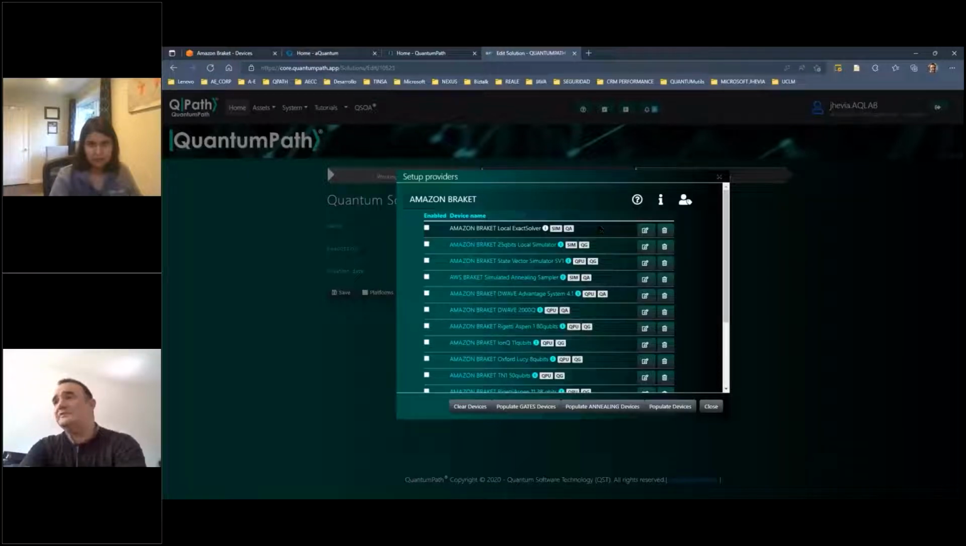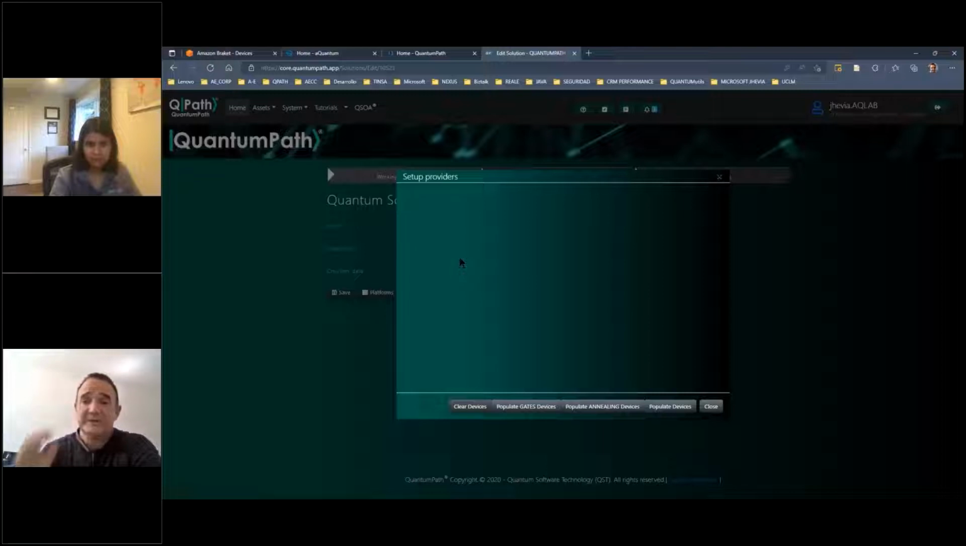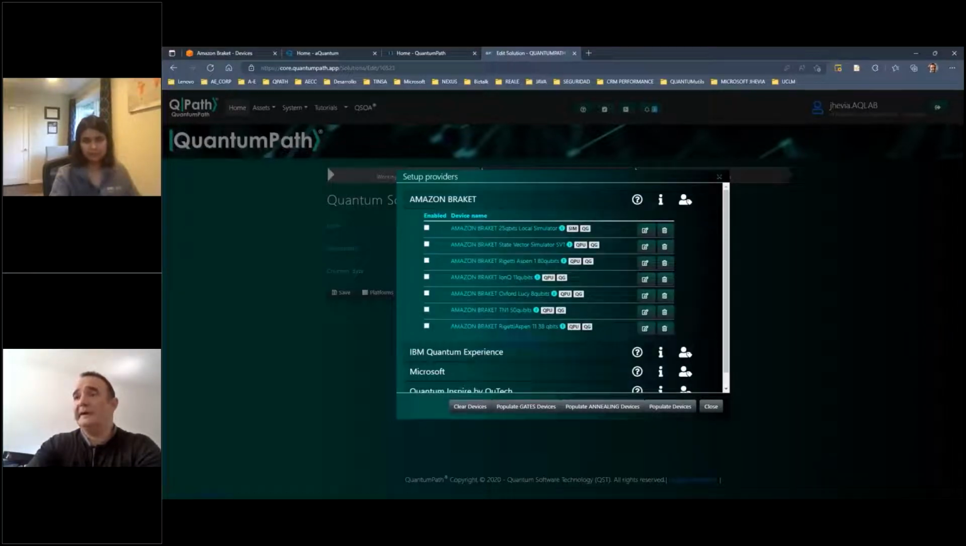We have to keep in mind that to create a solution, we must choose one of the two different technologies that are available today to execute some kind of quantum algorithm. These are the quantum gates technologies or the quantum annealing technologies. In Quantum Path, you can clear the devices to begin to select what kind of providers you want to use in your solution. Because I want to create a gate solution, let me click on populate gate devices. This loads all the providers that are compatible with this kind of technology.